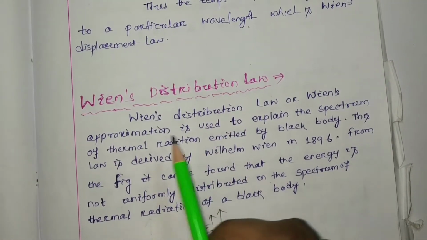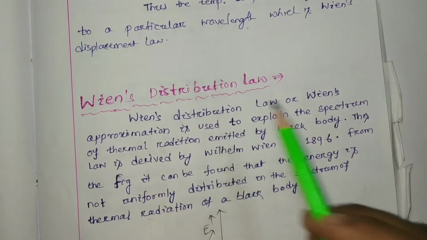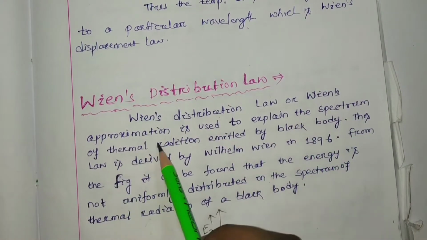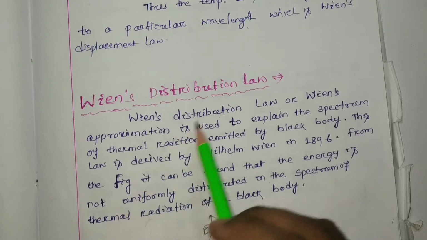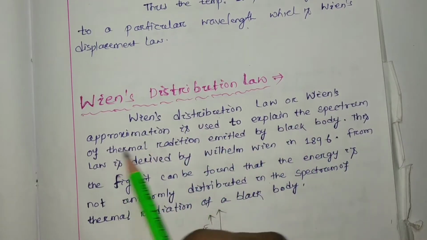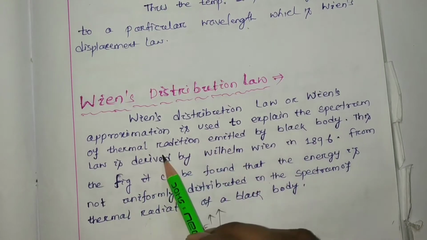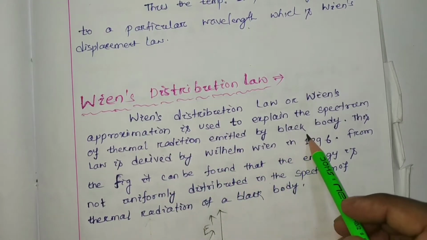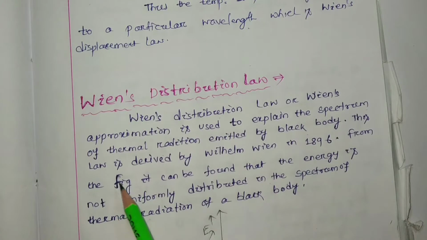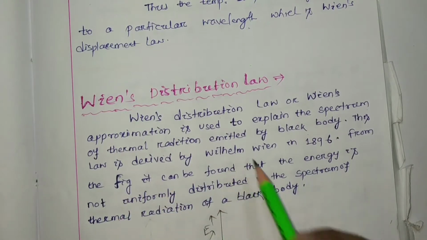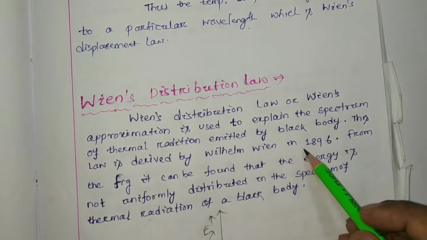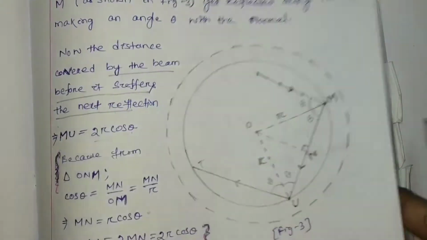Wien's distribution law, also called Wien's approximation, is used to explain the spectrum of thermal radiation emitted by a black body. This law was derived by Wilhelm Wien. Actually Wien gave two laws.